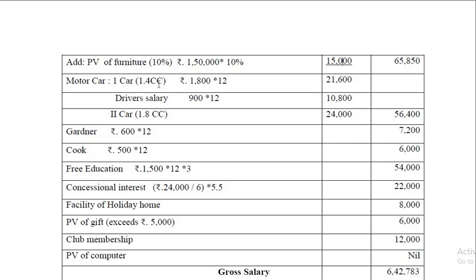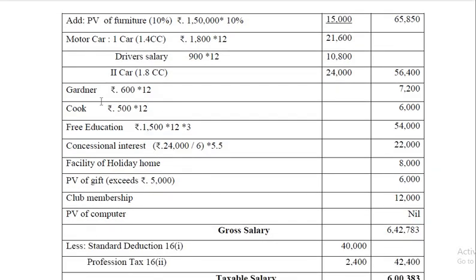Then the motor car, I told you there are two cars. One is a smaller one, the other is a bigger one. We have assumed that the smaller one is used for both official and private purposes. So 1,800 into 12. And the driver's salary, whatever may be the salary paid to him, for tax purposes 900 into 12. Second car, we assume that it is used purely or exclusively for private purposes. So actual running and maintenance expenses, 24,000.